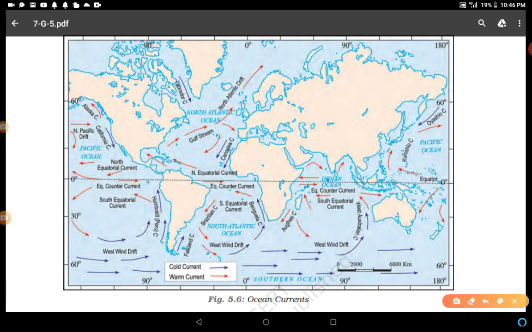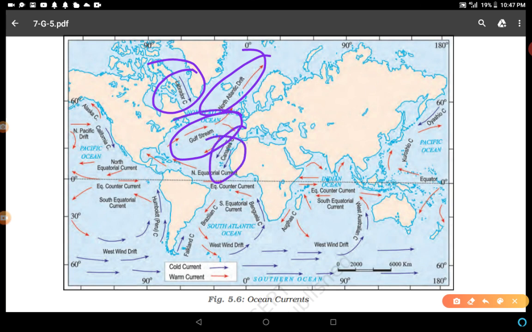For example, Labrador, North Atlantic Drift, here Gulf Stream, it is warm. Canaries, it is cold. And you can see Humboldt, Peru, it is cold.